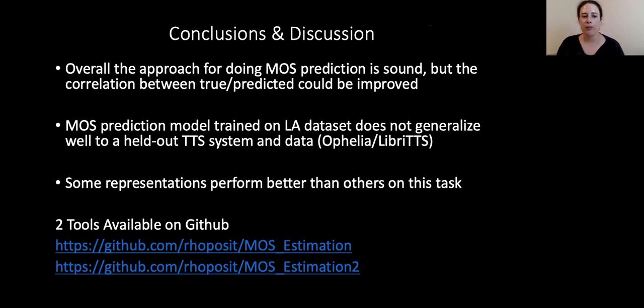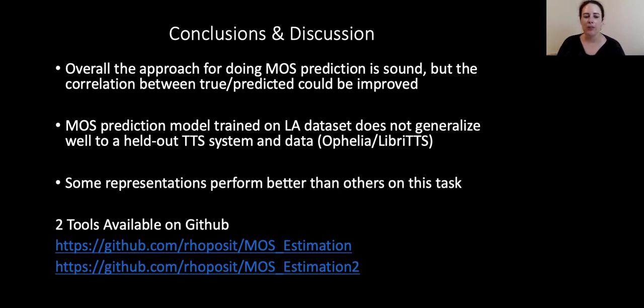So in conclusion, what we've determined is that the overall approach for doing MOS prediction is sound, but the correlation between true and predicted scores could be improved. The MOS prediction model, trained on the LA dataset, does not generalize well to our held out TTS system and data. And we did find that some representations are better suited for this task, and other representations are just not well suited to this task.